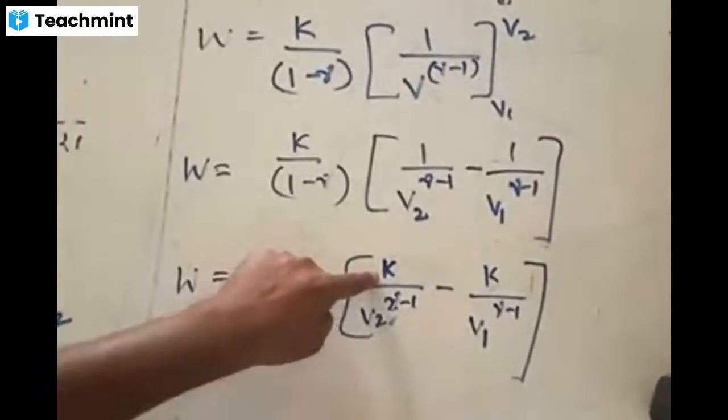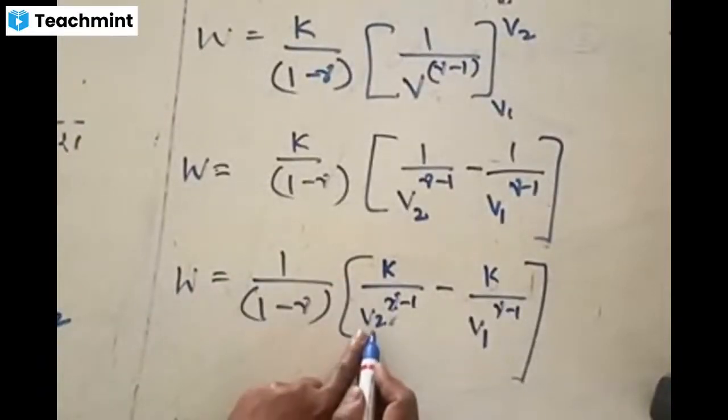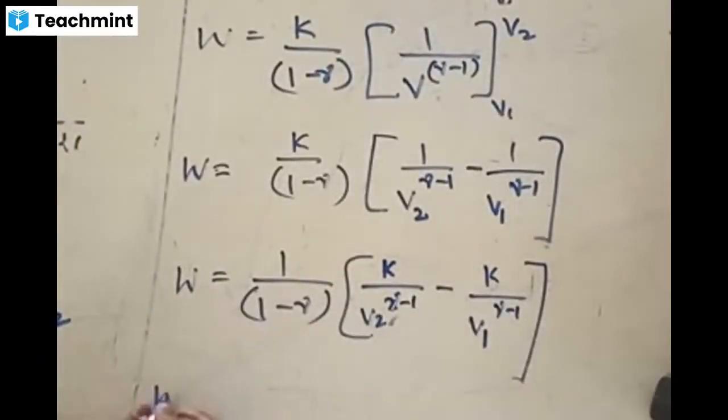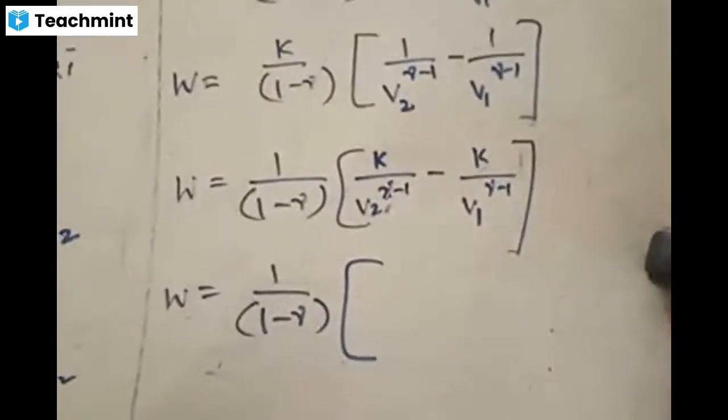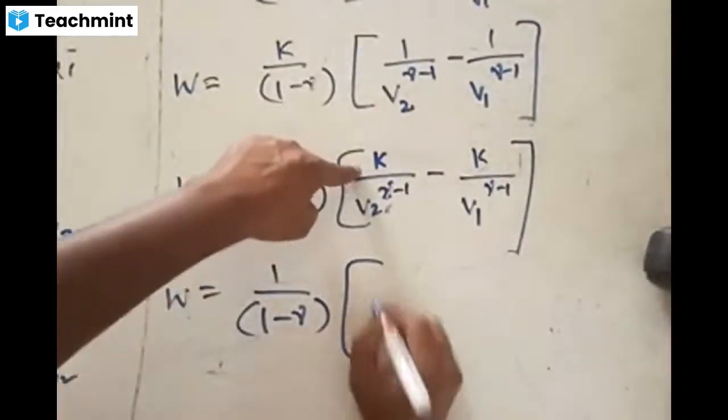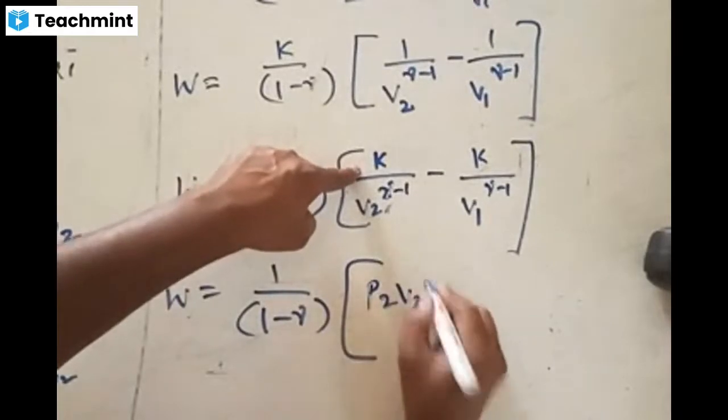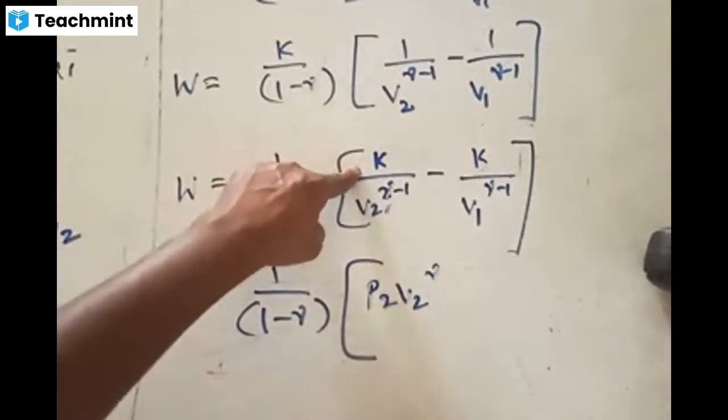It means that K can be replaced by, since you have V2 here, I can write that W is equal to 1 by 1 minus gamma times of K. Can I replace this K by P2 V2 power gamma?